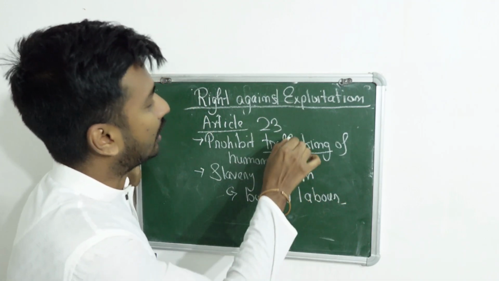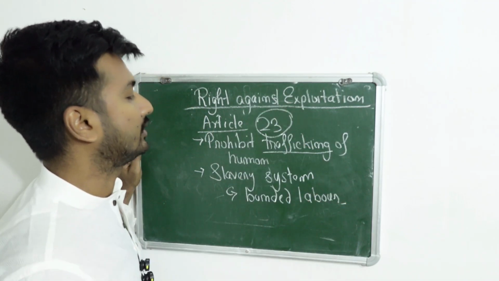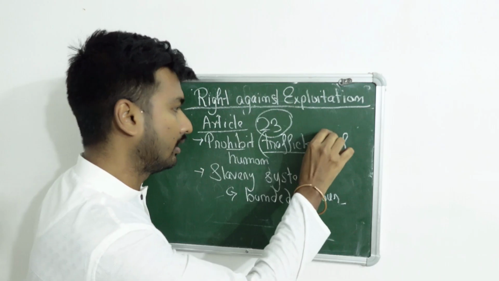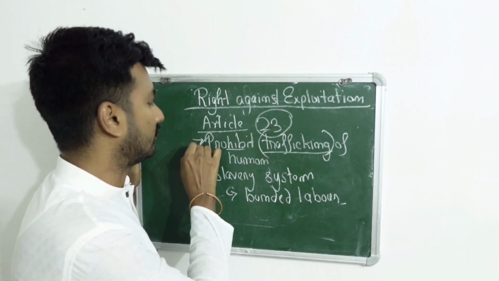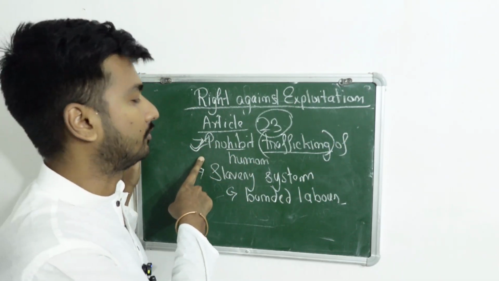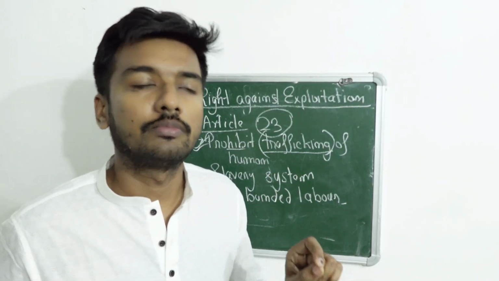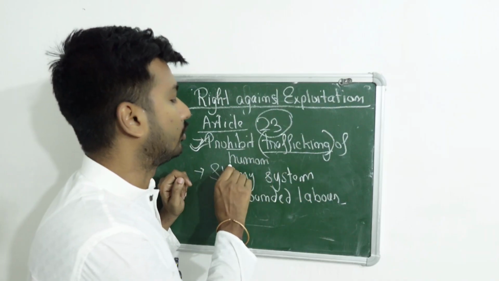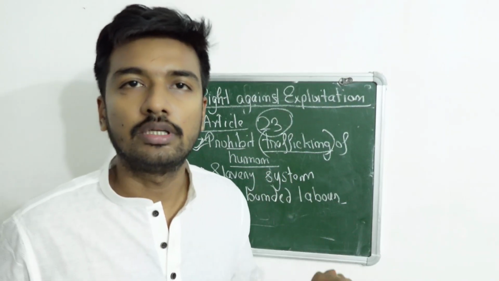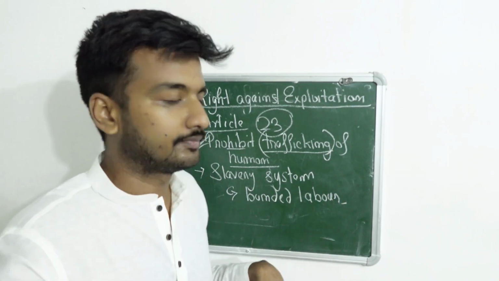Now this is about Article 23. Article 23 prohibits trafficking. This is most important for the competitive examination. The question will come as which article prohibits trafficking of human beings? Then the answer will be Article 23.